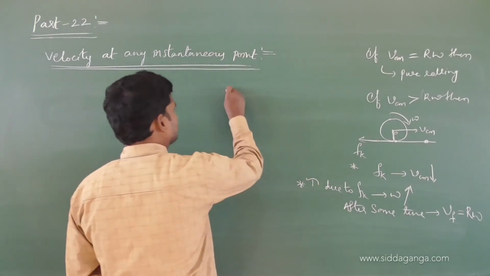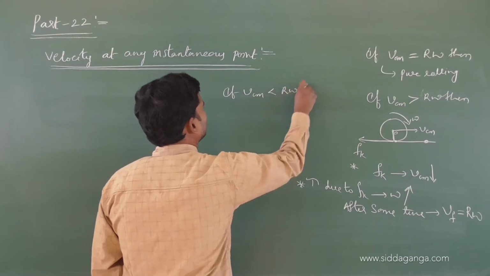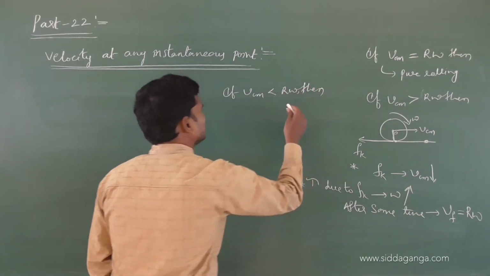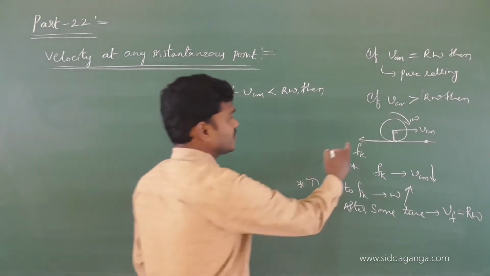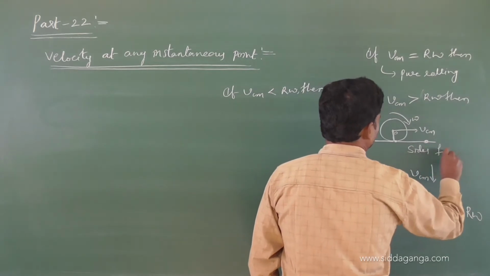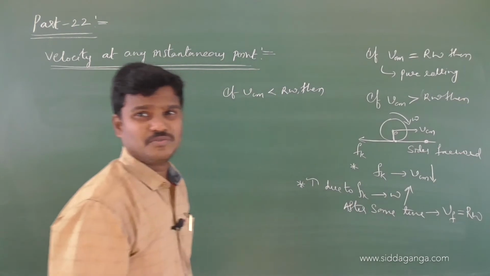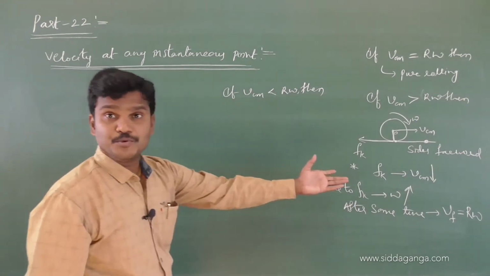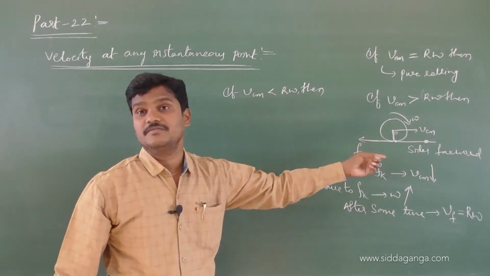And if the velocity of center of mass is less than R omega, then this is the condition: the body slides forward. Of course, we can use the equations also. After some time, pure rolling will start. First, for sliding, you can apply the conservation of linear momentum.